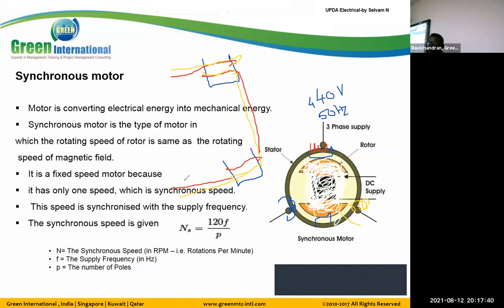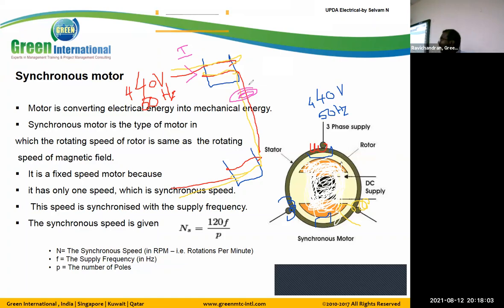Now we are giving 240 voltage, 50 amperes. What will happen? The circuit is closed, so current will flow. The flux is produced.